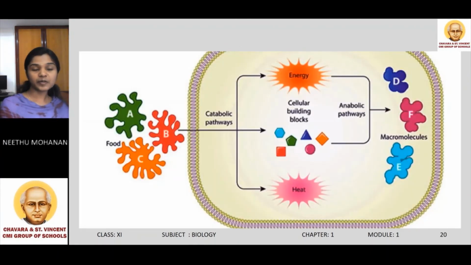Look at the schematic representation. Here you can see the food materials. Food contains complex macromolecules, and by the process of catabolism, the complex macromolecules in food are broken down into simpler molecules to release energy. And these simpler molecules can be utilized for the synthesis of complex macromolecules by the process of anabolism. Both catabolic and anabolic pathways together contribute to the metabolism.